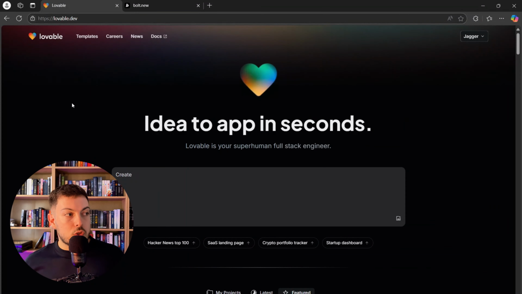Alrighty, so I want to talk about the 2 features that Lovable has that I think are real standouts. The first one is remixable public templates.